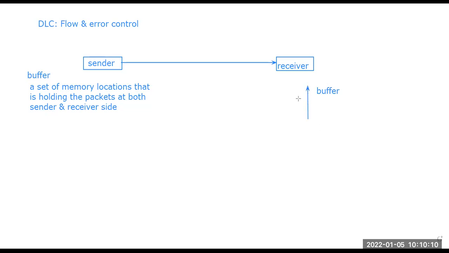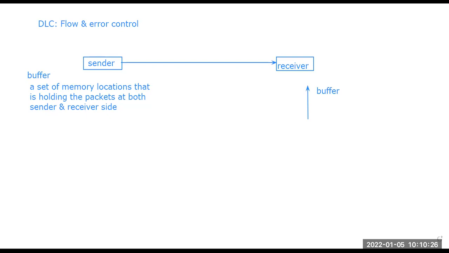When the memory of the buffer on the receiver side is full, what happens? It will send a signal to the sender side to wait or stop sending the frames, the packets, from the sender side.